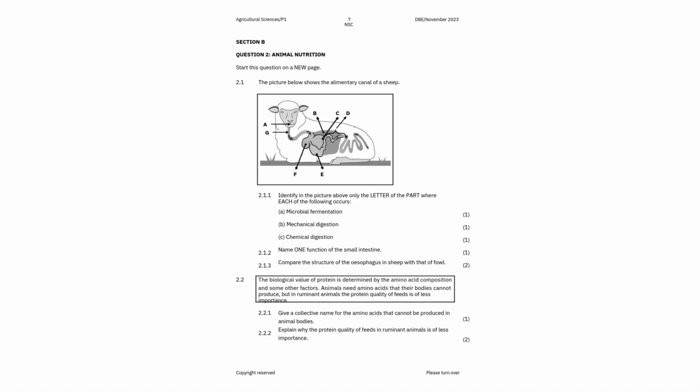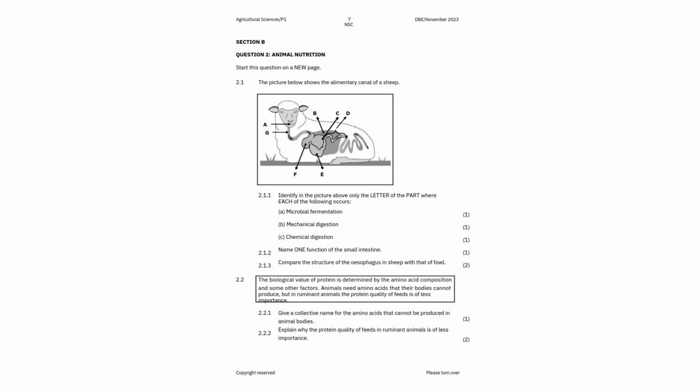And then coming to question 2.1.3, compare the structure of the esophagus in sheep with that of a fowl. Because this is 2 marks, you have to give a bit of a description. When you look at the esophagus of a sheep, it doesn't have an enlargement or a crop, while if you look at that of a fowl, it will have a crop, or it will be enlarged.